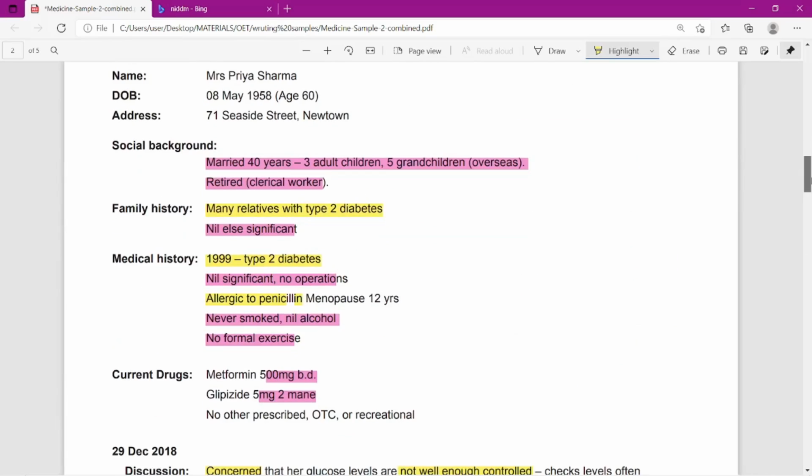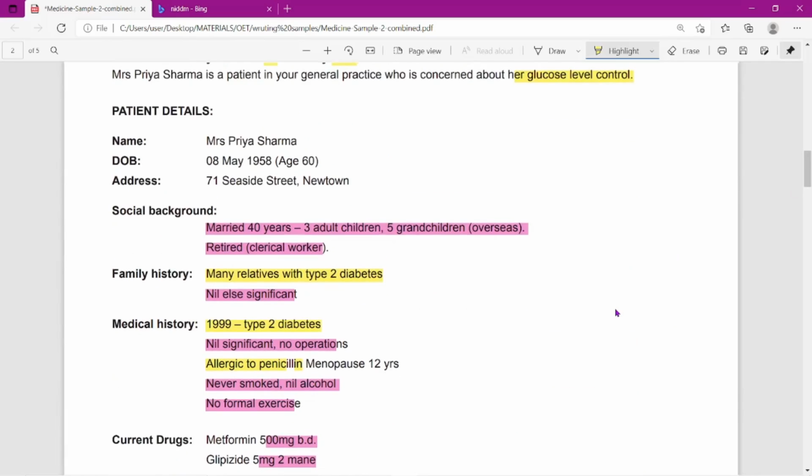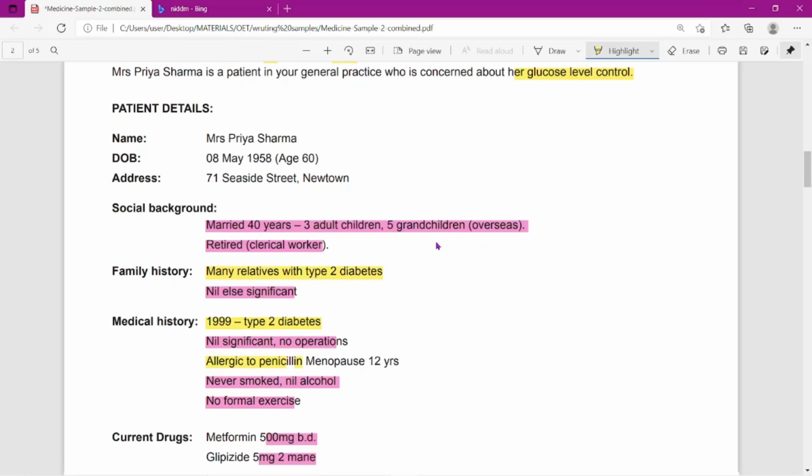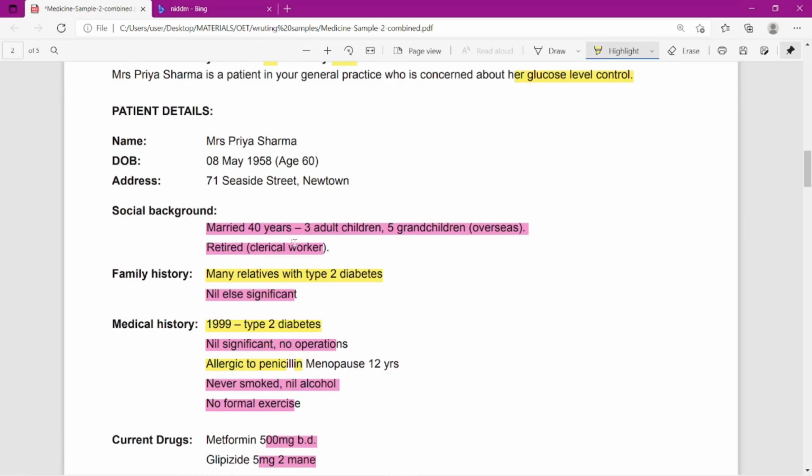Now moving on. So everything in the introduction section will be the same. So patient name, patient date of birth is related to RE regarding. Then address is not important for us. See, whatever I marked in the pink color is not that important. So this is a patient with diabetes. In the social background there is nothing related to that.